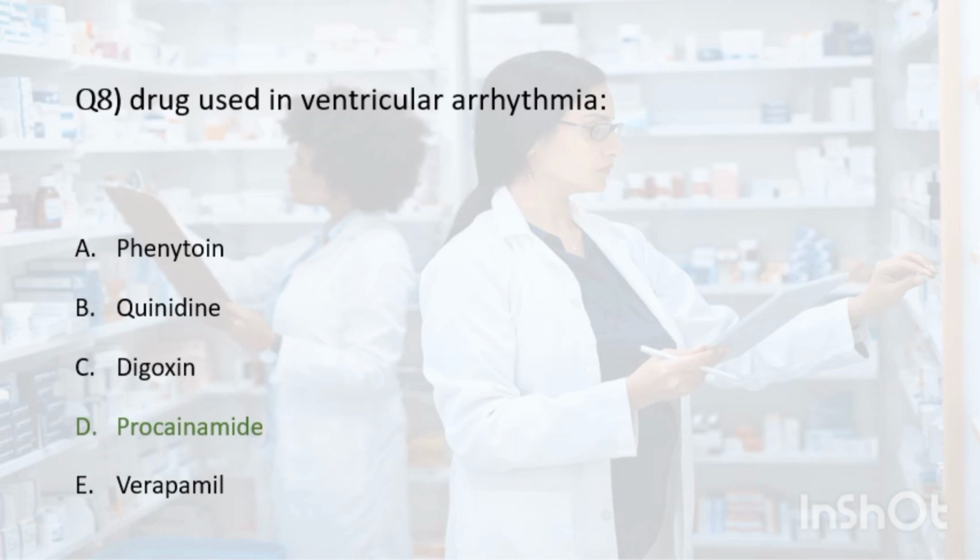Phenytoin: this drug is an anticonvulsant that is not typically used as an anti-arrhythmic. Quinidine: this drug is an anti-arrhythmic that can be used to treat ventricular arrhythmia but is not considered first-line treatment. Digoxin: the drug is a cardiac glycoside that is used to treat heart failure, not ventricular arrhythmia. Procainamide: an anti-arrhythmic that is commonly used to treat ventricular arrhythmia in emergency conditions. Verapamil: the drug is a calcium channel blocker that is typically not used for ventricular arrhythmia.